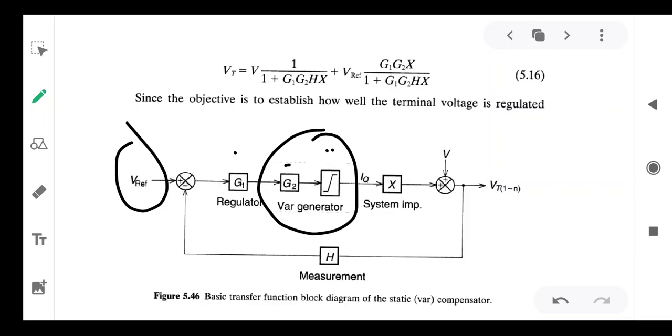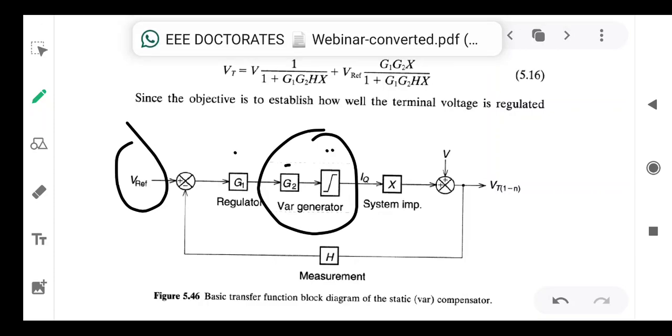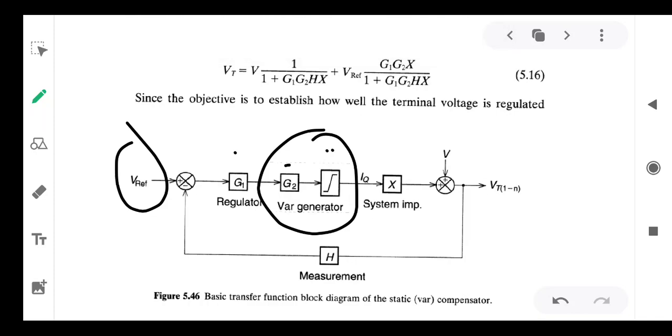Suppose XL maximum, minus X maximum, or else B maximum, minus B maximum. Or sometimes you can also express in terms of voltages and currents: V maximum, V minimum, I maximum and I minimum.